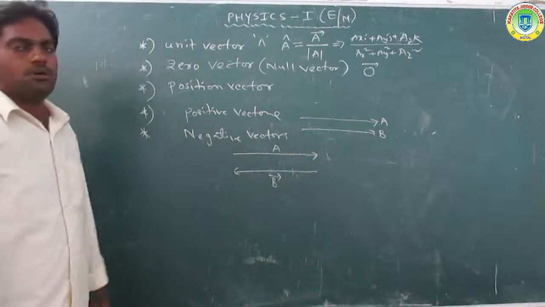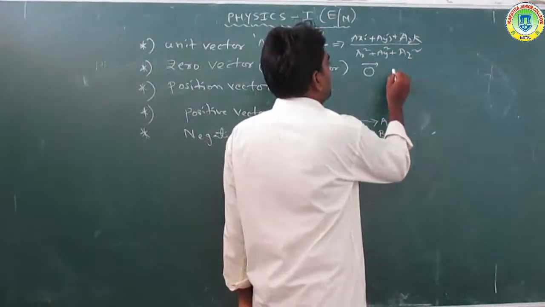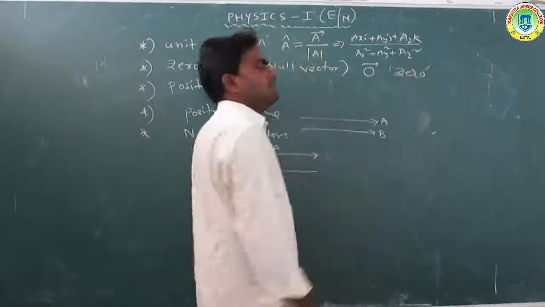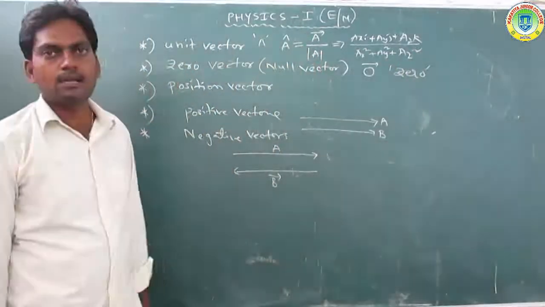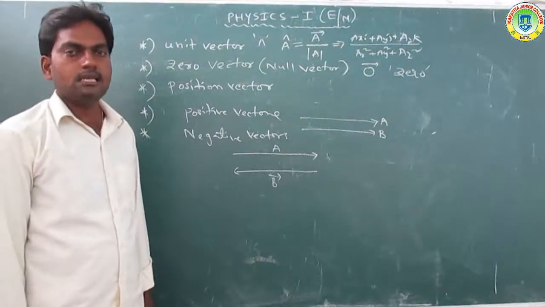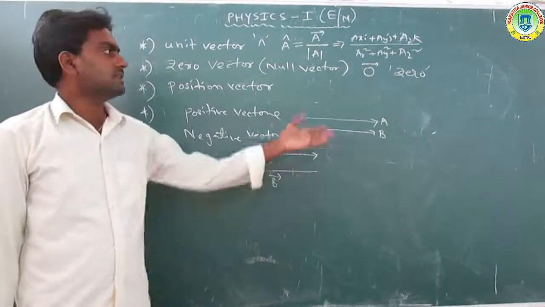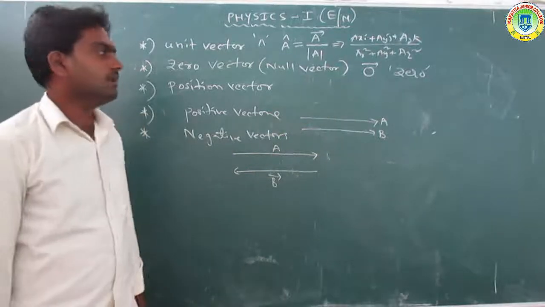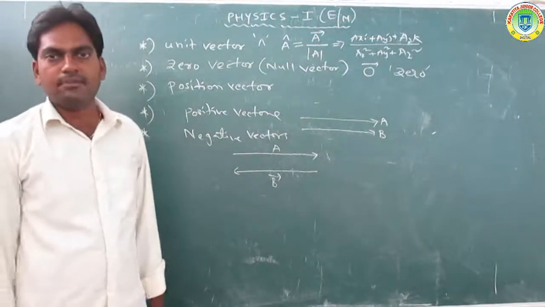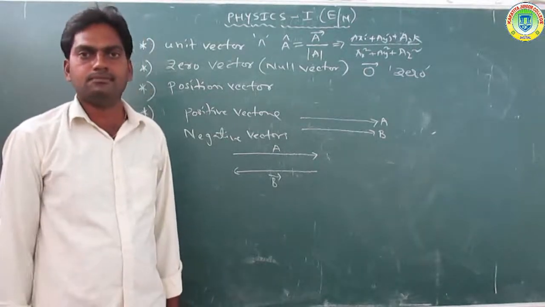A vector whose magnitude is 0 is called a zero vector, and it has an unspecified direction.